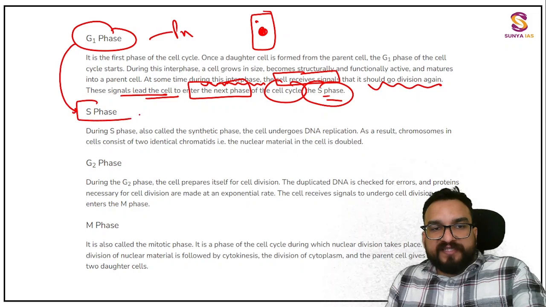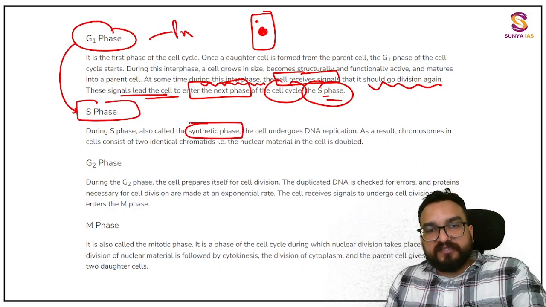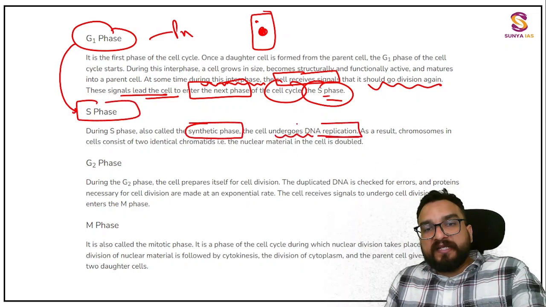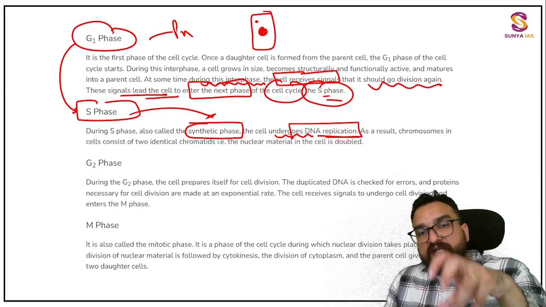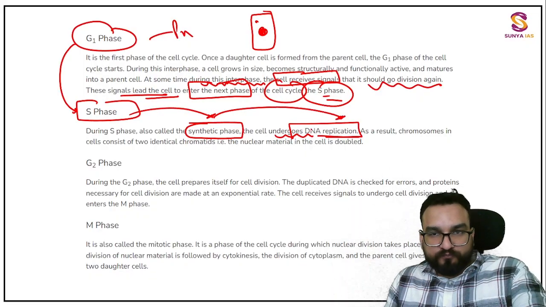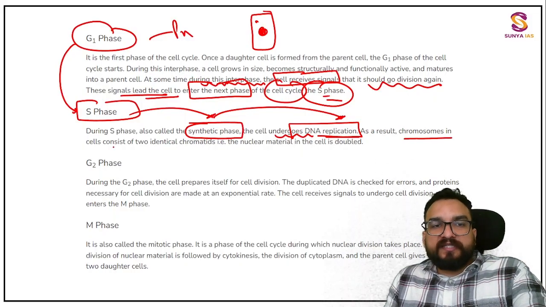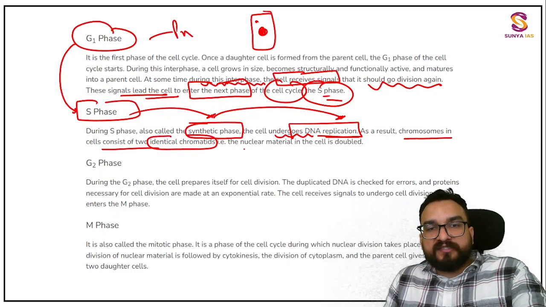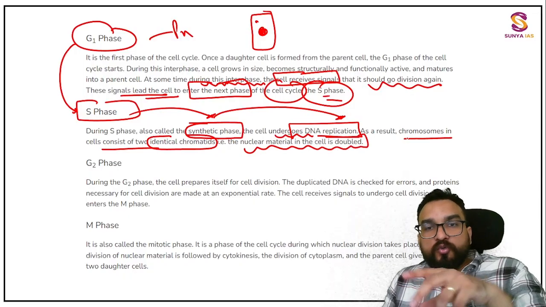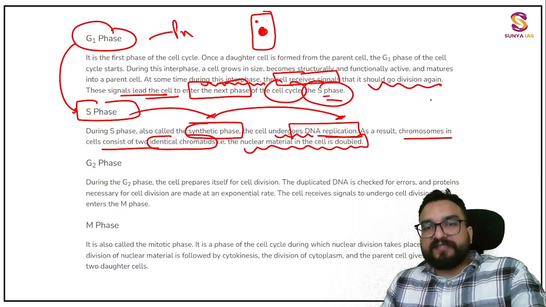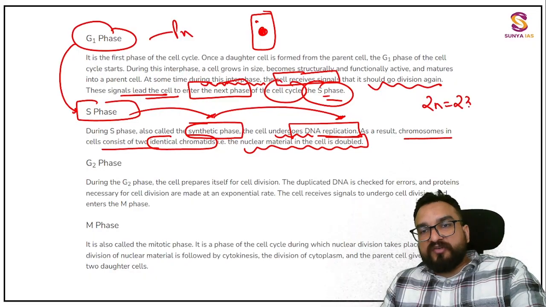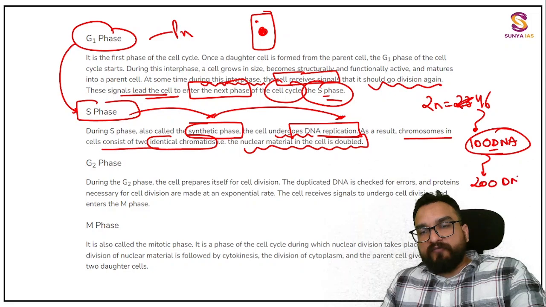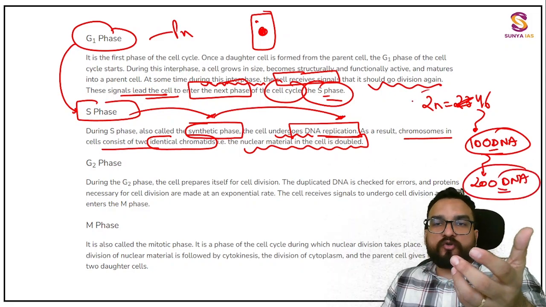Next, the most important phase, the S phase, the synthetic phase. The cell undergoes DNA replication. The most important thing is that in the nucleus, DNA will replicate. As a result, chromosomes in the cell consist of two identical chromatids. The nuclear material in the cell is doubled. Only the nuclear material will be doubled. For example, if the chromosome number is 23 or 46, and in this particular chromosome suppose there are 100 DNA molecules present, then this 100 will be converted into 200. Understand, DNA will be getting doubled, not chromosomes.